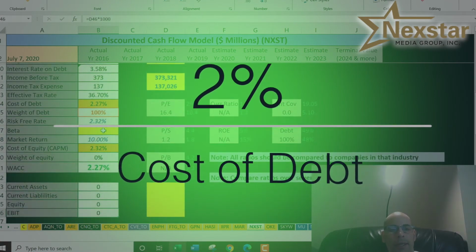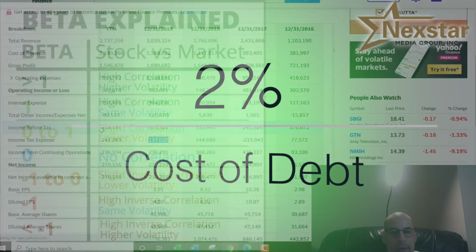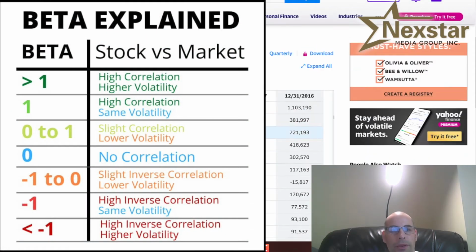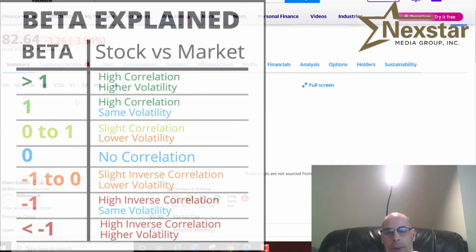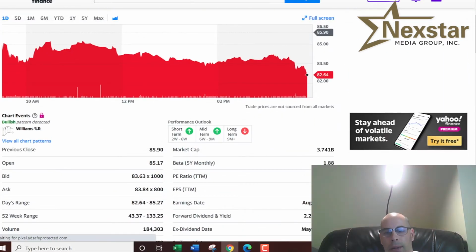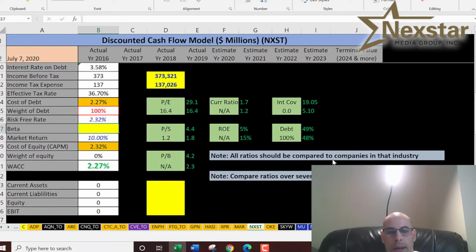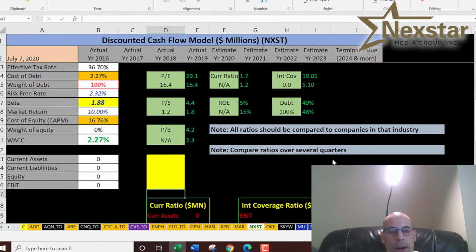To get their cost of equity, we need the beta. The beta is how much the stock moves relative to the market. So a beta of 1 means the stock moves with the market. They have a beta closer to 2, so the stock moves twice as much as the market. If the market goes up, this stock goes up twice as much, and if it goes down, this stock goes down twice as much. The higher the beta, the more volatile and the more risky an investment is.